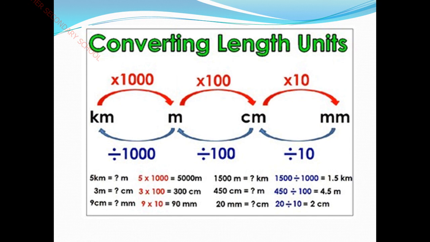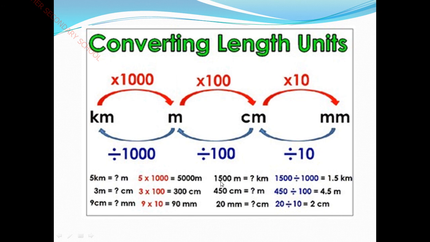To convert 5 kilometer into meter, what do we need to use? We have to multiply 5 kilometer with 1000, because 1 kilometer is equal to 1000 meter. Here it is given 5 kilometer, so we need to use 5 into 1000. See, the question is given in red, and the answer I have also marked. In 5 kilometers, how many meters are there? 5000 meters.